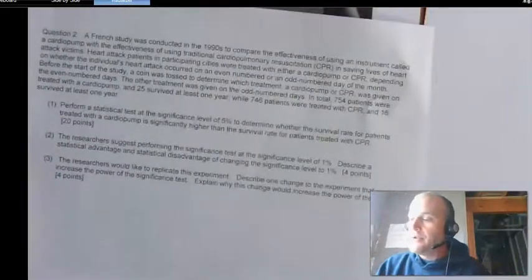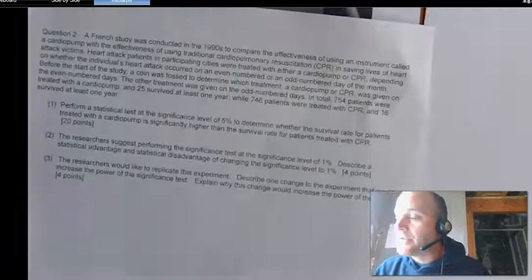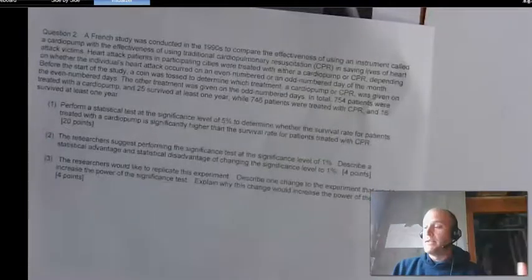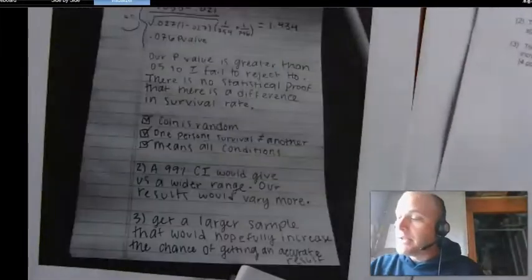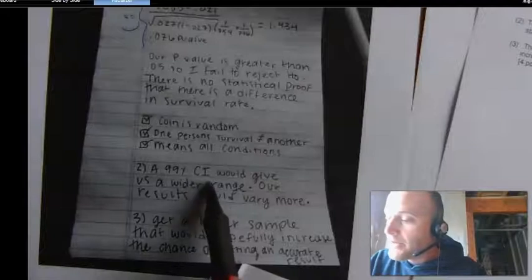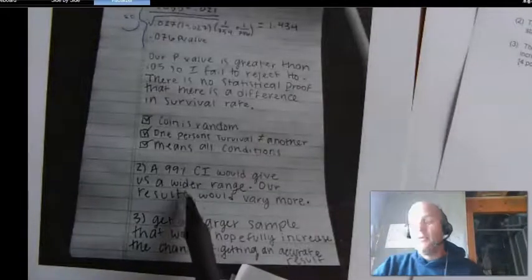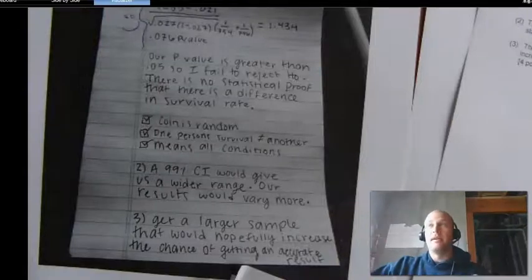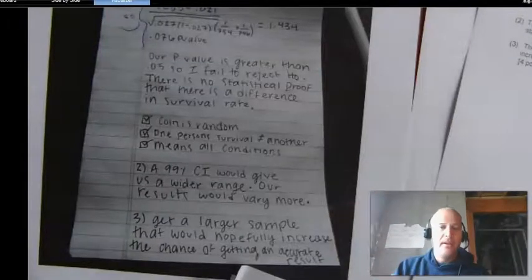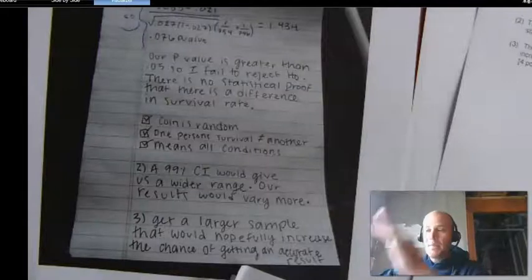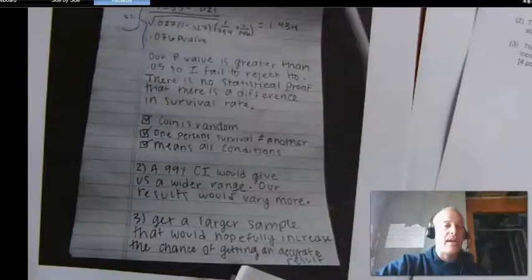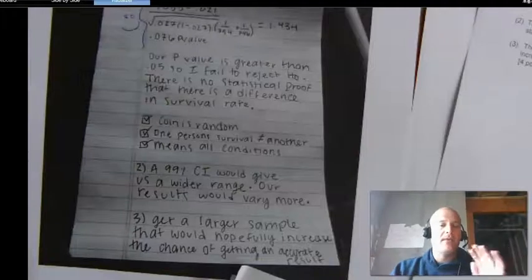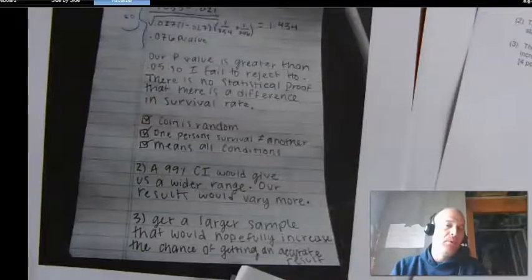It says the researchers just performed a significance level. Okay, so they're going to lower the significance level. And let's see, you said a 99% confidence interval would be the wider range. So I think usually we don't mix up a test with a confidence interval. Usually a solution will only be a test, or a solution will only be a confidence interval. So to go back and forth between the two is typically not what we do.